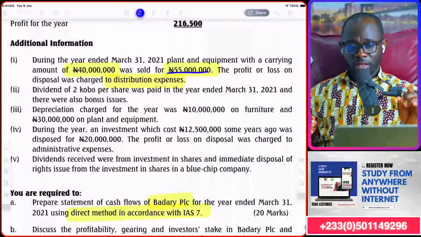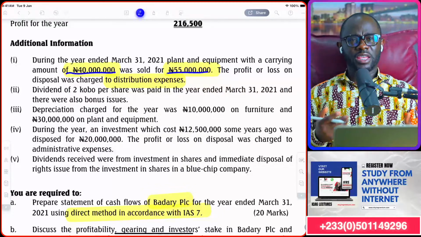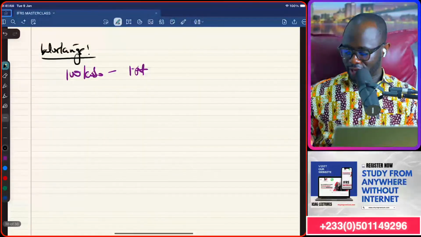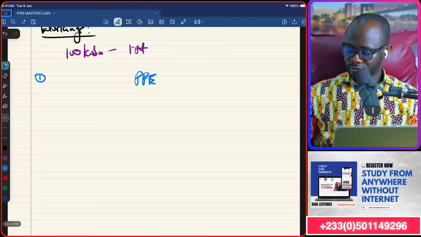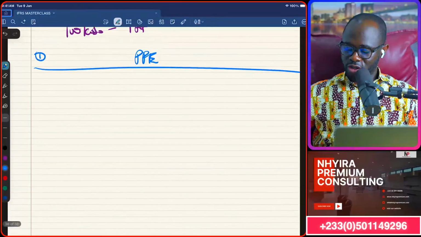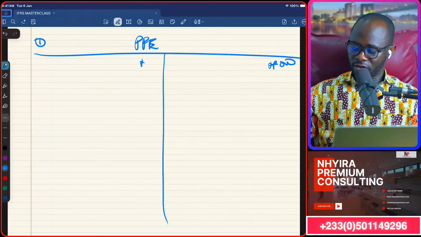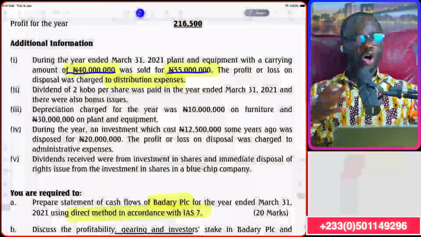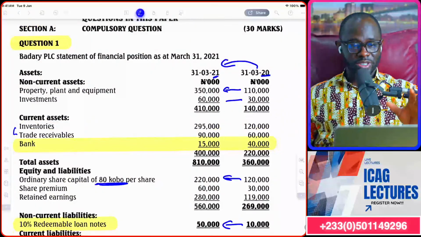Next, that workings, this figure, the carrying amount of PPE tells me that I can start to get goosebumps on my first workings, and that is property, plant, and equipment. I'm going to do a mixture of T account and vertical presentation here, okay? So that both the Gen Zs and the OGs will all be on the same page. So let's go pick up the PPE situation.